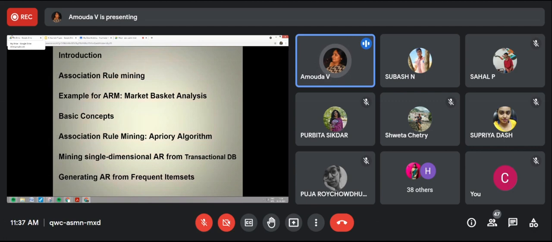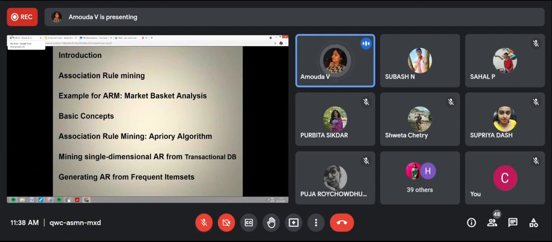Basic concepts are nothing but a database of transactions alone, where we can see the association. Let me explain that. Then the Apriori algorithm is used. How the algorithm works, we are going to see today. And mining single-dimensional association rules from transaction database, and after the next class, generating association rules from frequent item sets. Okay, these we are going to see.